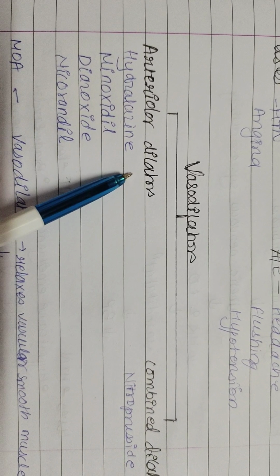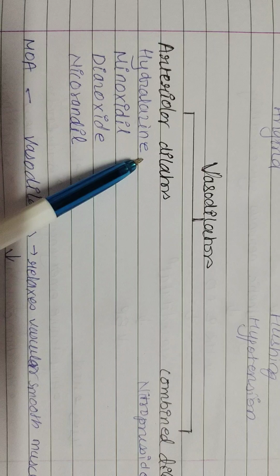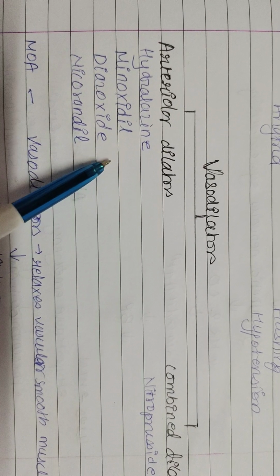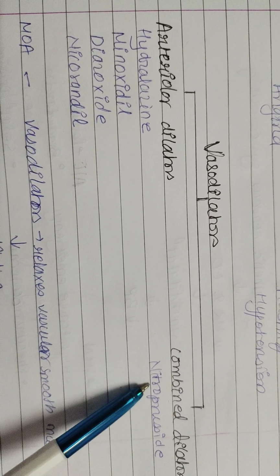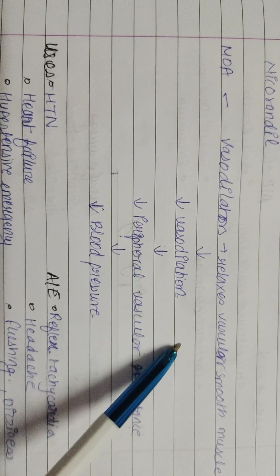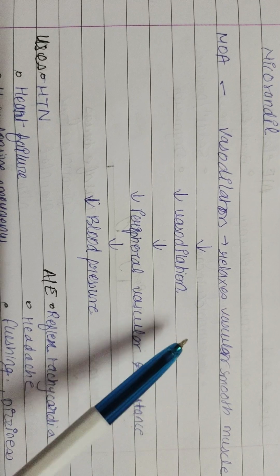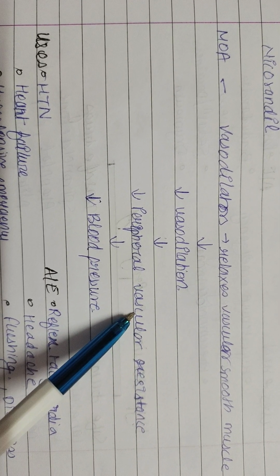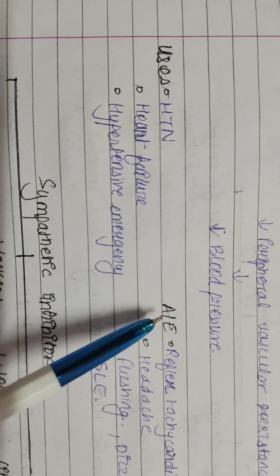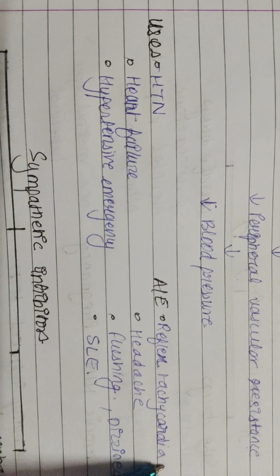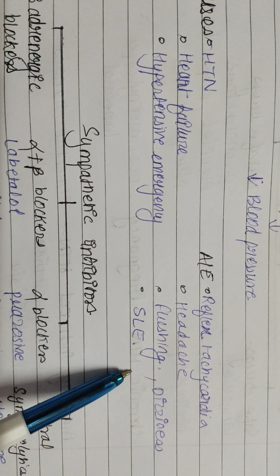Vasodilators are of two types: artery dilators and combined dilators. Combined dilators include both artery and venodilators. Artery dilators are hydralazine, minoxidil, diazoxide, nicorandil. Combined dilator is nitroprusside. Mechanism of action of vasodilators is they relax the vascular smooth muscle that leads to decreased vasoconstriction, decreased peripheral vascular resistance, decreased blood pressure. Uses of vasodilators are in hypertension, heart failure, hypertensive emergencies. Adverse effects are reflex tachycardia, headache, flushing, dizziness, and SLE, systemic lupus erythematosus.